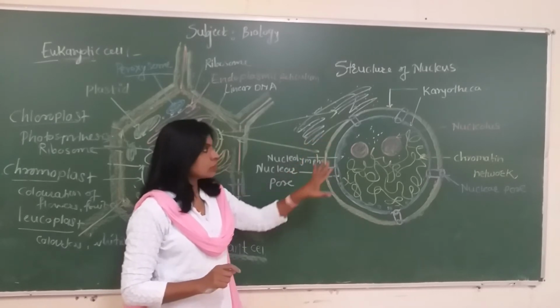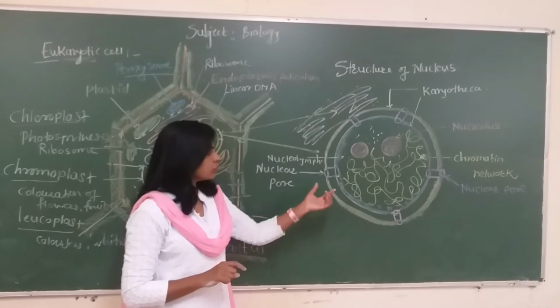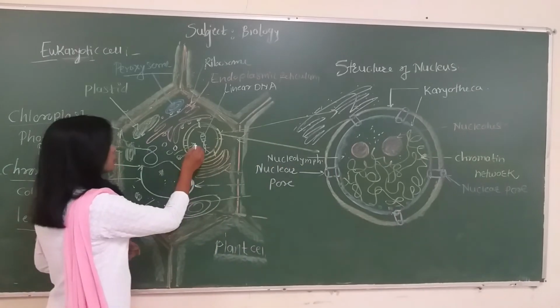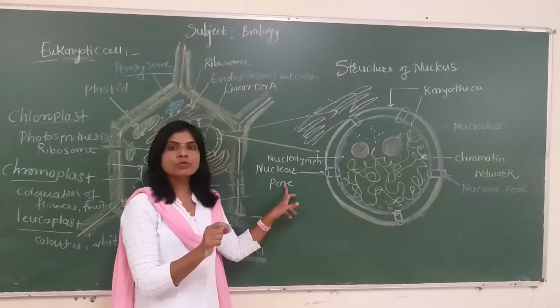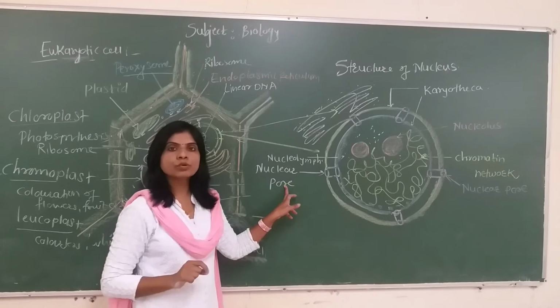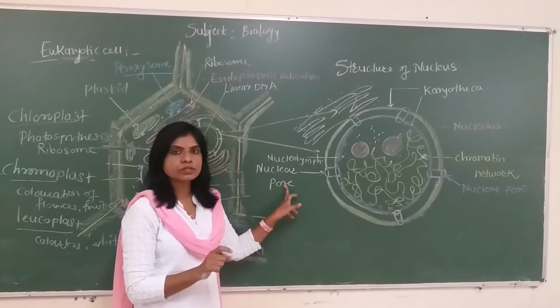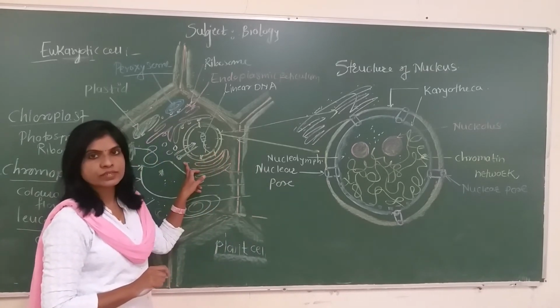The nuclear membrane is not a continuous structure. It has minute holes or openings in between to exchange substances with the cytoplasm. Those minute holes are called nucleopores. Nucleopores are guarded by certain proteins called nucleoproteins. Those actually regulate the movement of substances between the nucleus and the cytoplasm, or vice versa.